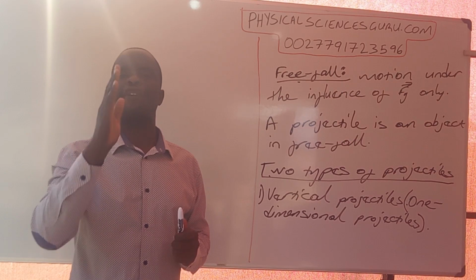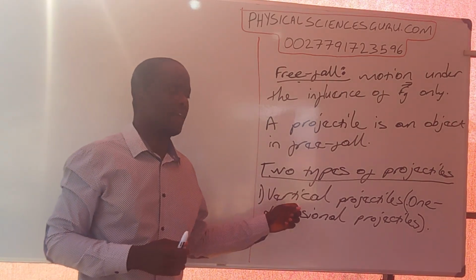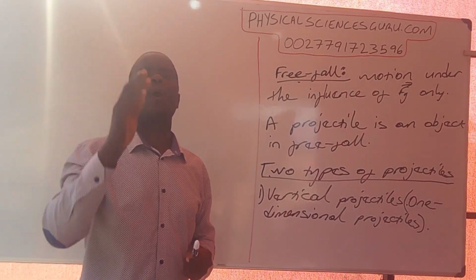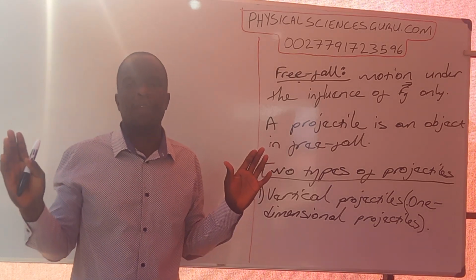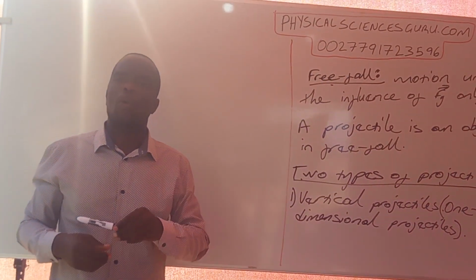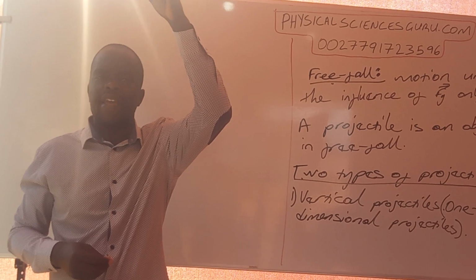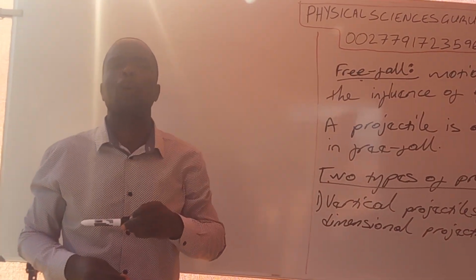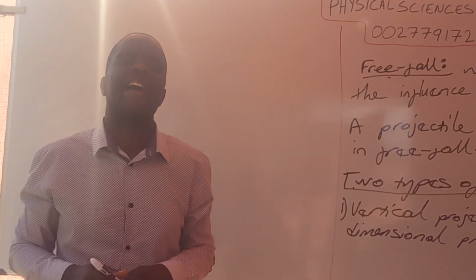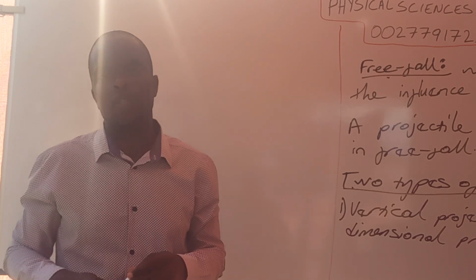They are going vertically up, from the word vertical there. Their movement is along the y-axis only. So they are going vertically up and then they come back following the same route. They do not have an x component to their movement.